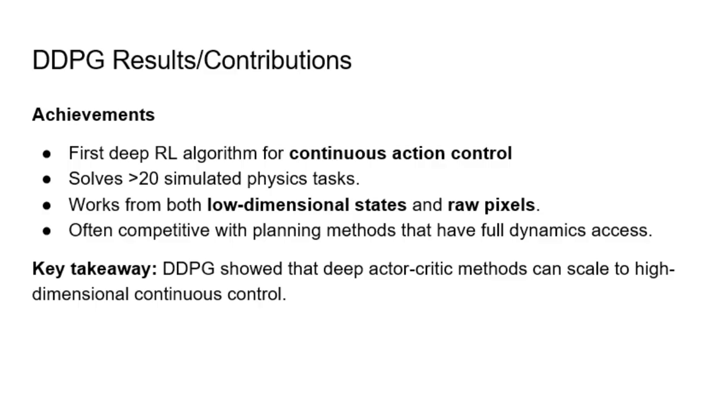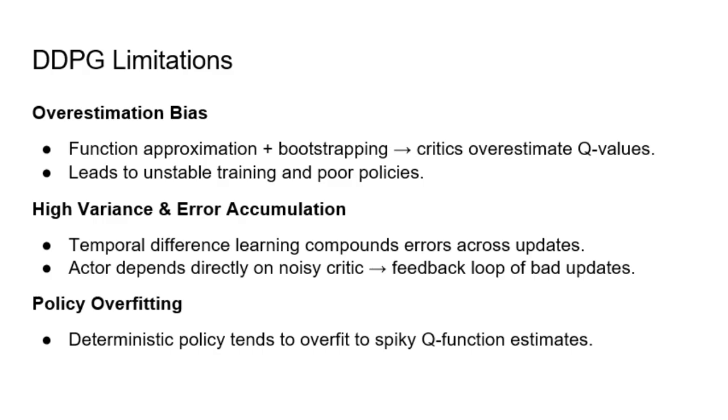So the main takeaway is that DDPG demonstrated for the first time that deep actor-critic methods can scale to high-dimensional continuous control, bridging the gap between discrete DQN style methods and continuous robotic control. Despite its success, DDPG also has limitations that later algorithms tried to address. The first issue is overestimation bias. Because the critic is trained with bootstrap targets, small errors in the Q function tend to accumulate, leading to a systematic overestimation of value estimates. This can make training unstable and cause the actor to exploit these overestimated Q values. Second, DDPG suffers from high variance and error accumulation.